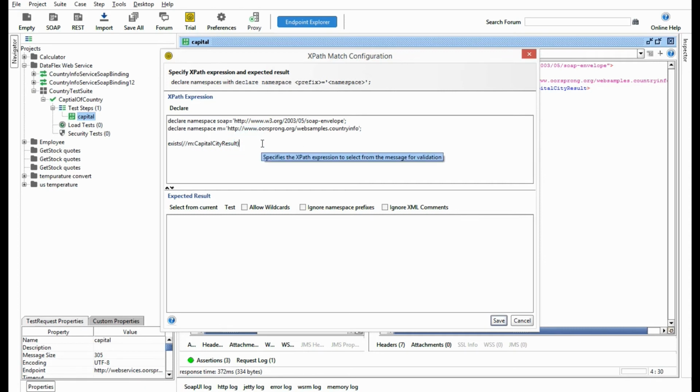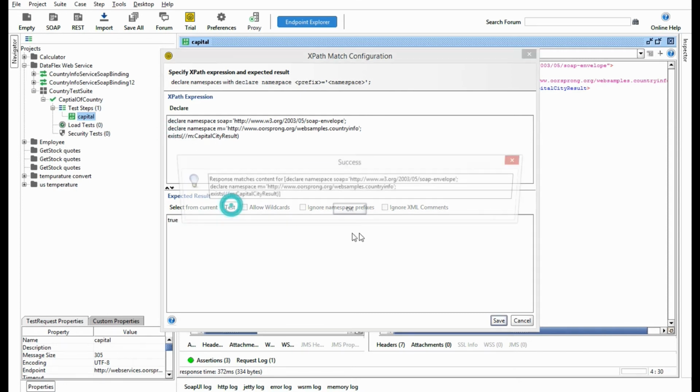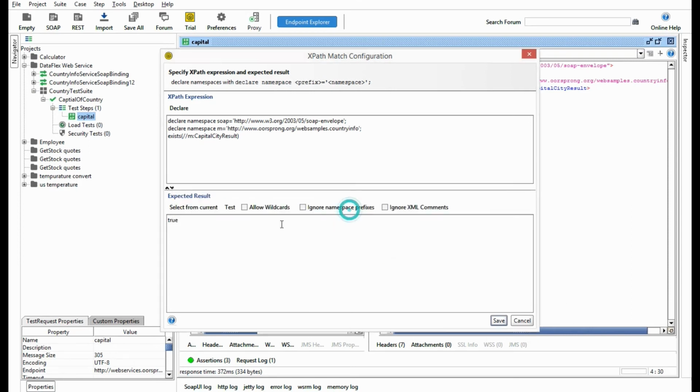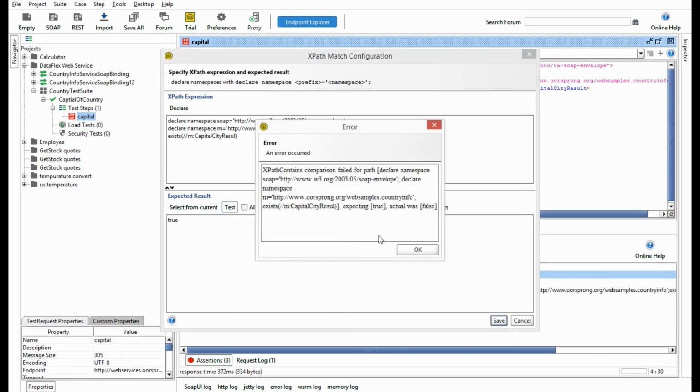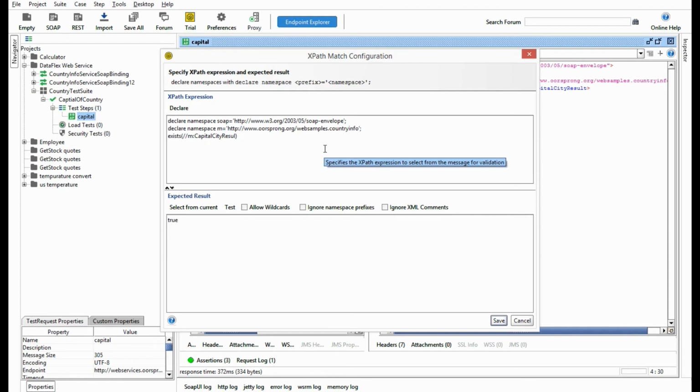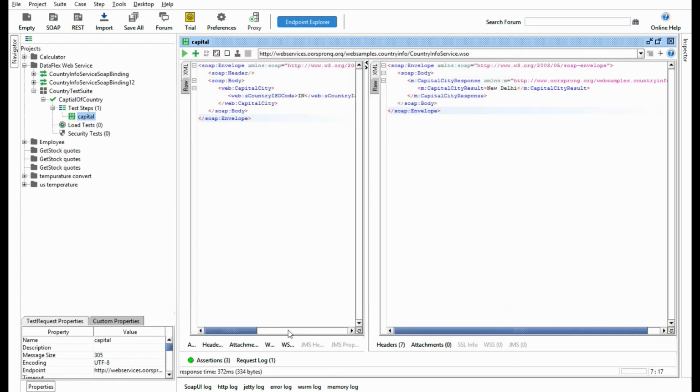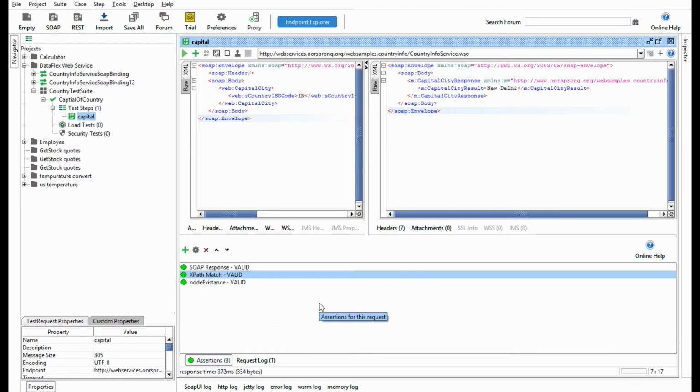You have to write it like this and say here true. If this node exists, it will return true, and let's check this. Yes, the response matches, right? And if the XPath is wrong, it will give you the error. Okay, so this is another type of XPath match, right?